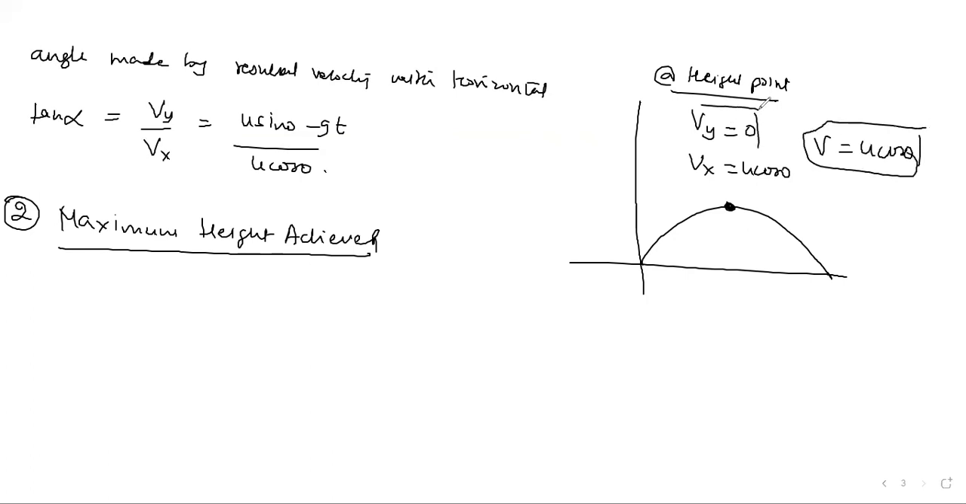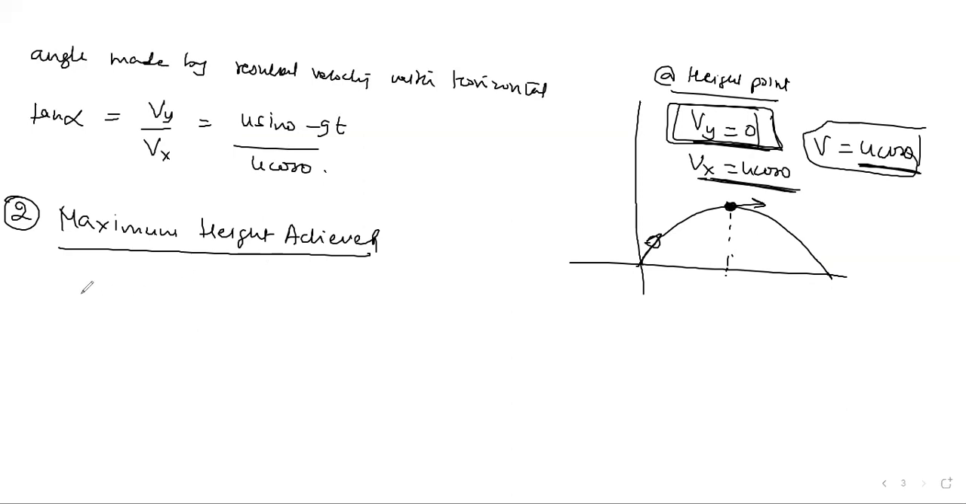You have to focus on what happens at the highest point: the vertical velocity becomes zero. Suppose in 1D motion you throw something straight upward; at the highest point the velocity becomes zero, then it starts falling back, right? Exactly the same thing is happening here. You throw from here, it reaches the highest point. At this point the vertical component becomes zero. The horizontal component is always there, so it keeps moving horizontally at the highest point with velocity u cos theta.